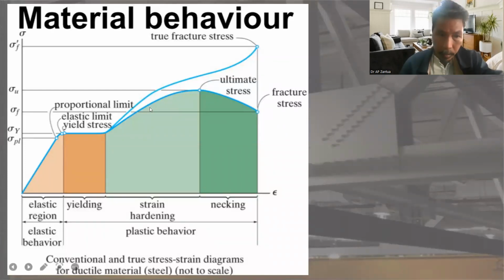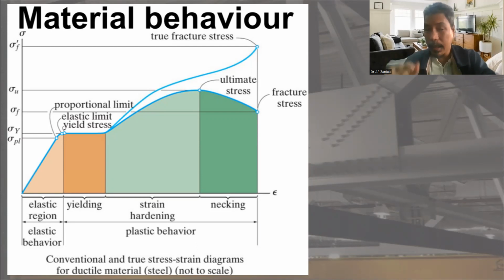Now, you can easily memorize this by the word PURE. P is proportional. R is fracture stress, but it is represented by R. So PURE: P, proportional point, then elastic limit, yield stress, then ultimate, then fracture stress.